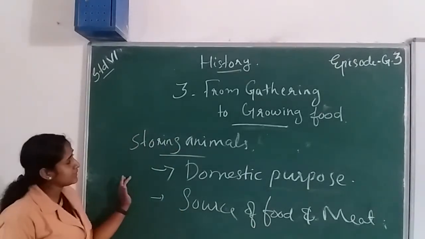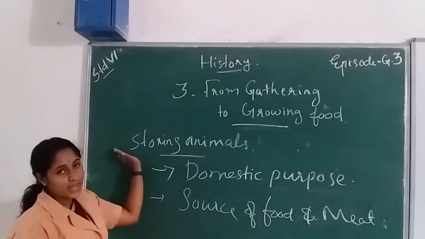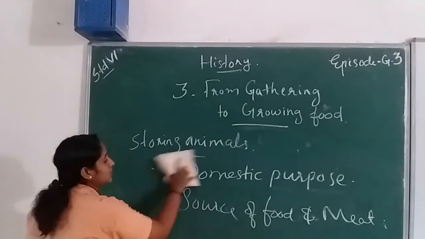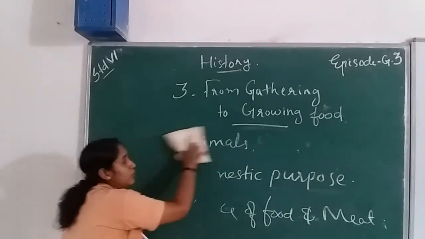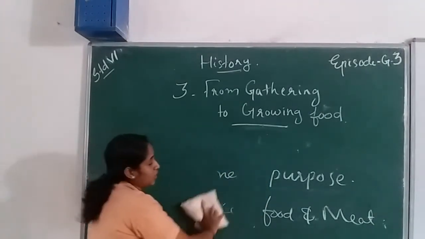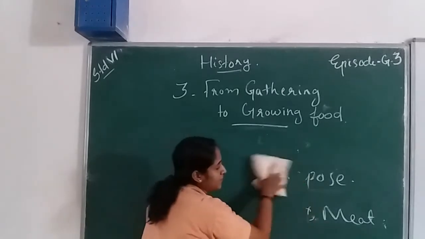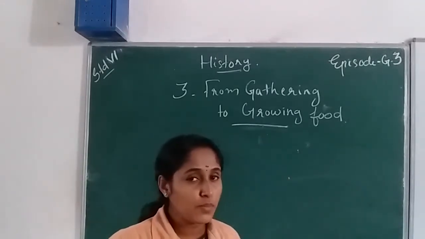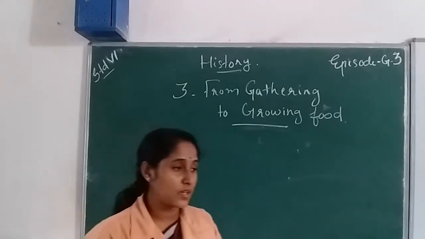These are the reasons for keeping animals at that time. So we are discussing how early humans became growers of food, or farmers. We know that early humans did not stay in a particular place.